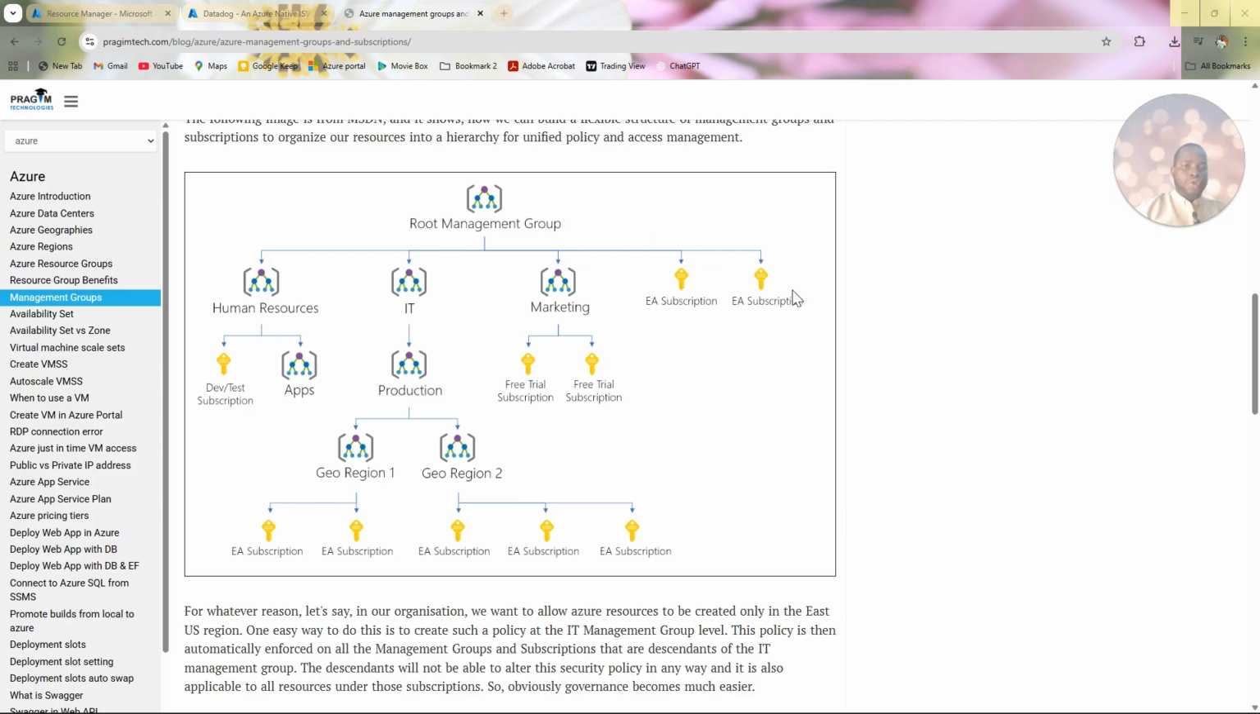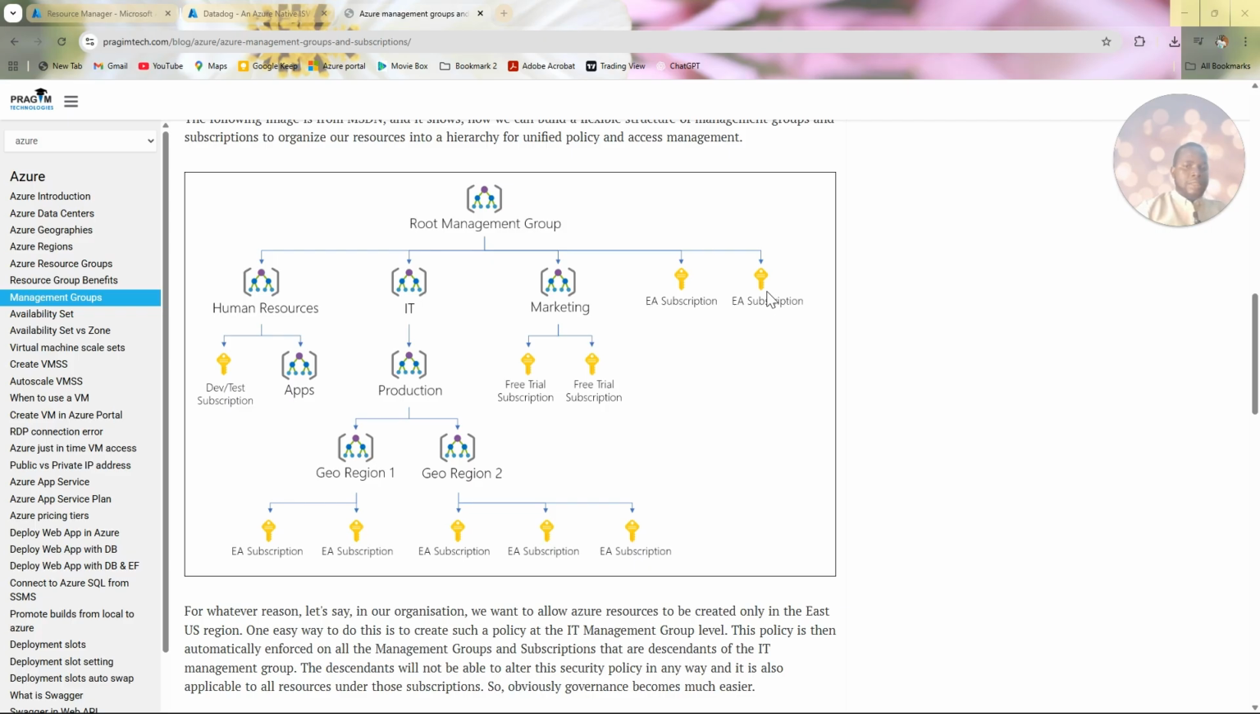So the next thing again we want to talk about is RBAC, role-based access control. You can use role-based access control both on the management group and on the subscription. That's another thing we can talk about. Next thing again is talking about Azure policies. I talked about policies initially. I said that policies determine what can be done and what cannot be done. So you can apply policies on management groups and you can apply policies also on subscriptions.